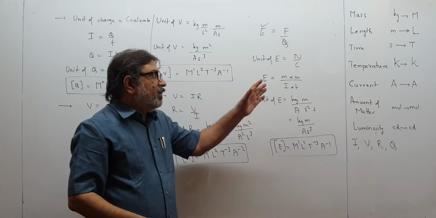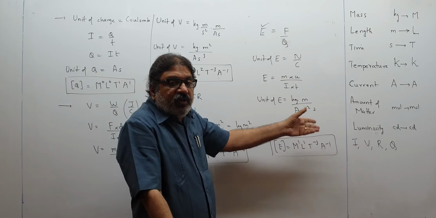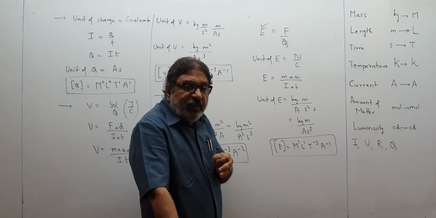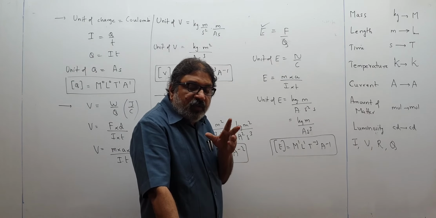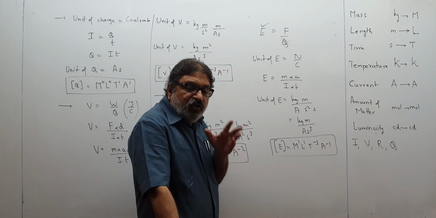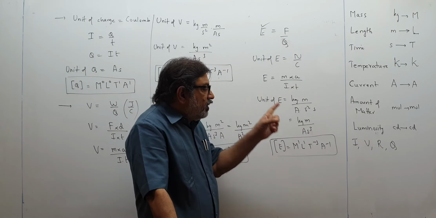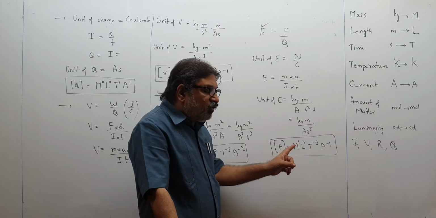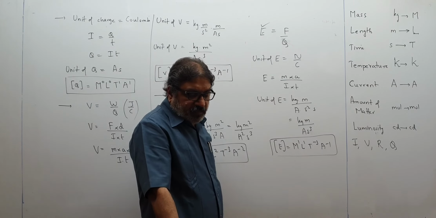Formula I should know. Once I know the formula, I can get the units. From units I can get the dimensional formula. So please don't waste time in learning the units and the dimensional formula. Units will be automatically learned by you because you will be using them again and again. So don't worry too much. You are not supposed to memorize them. Please try to understand physics.